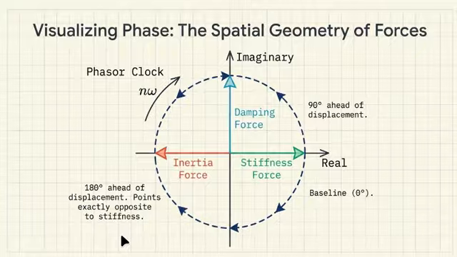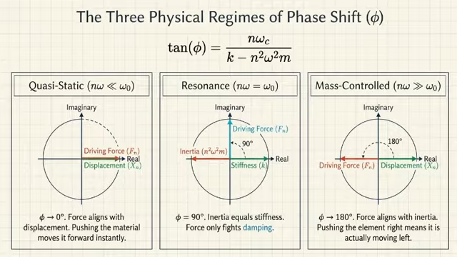Okay, so the driving force pushes the system, and depending on how fast that force is vibrating, the frequency, the system behaves in 3 entirely different ways based on this geometric tug of war. Right, let's walk through the 3 regimes. The first is the low frequency or quasi-static regime. Imagine you are pushing on the bridge very, very slowly. Because the movement is so gradual, velocity and acceleration are practically zero. So that means the forces pointing at 90 degrees and 180 degrees, damping and inertia, barely exist. Exactly. The driving force only has to fight the static stiffness of the material. And since stiffness sits at 0 degrees, the driving force aligns perfectly with the movement. The phase delay is essentially 0. Right, you push the beam and it moves forward instantly.